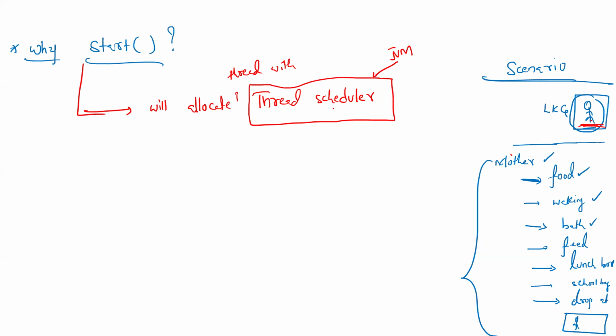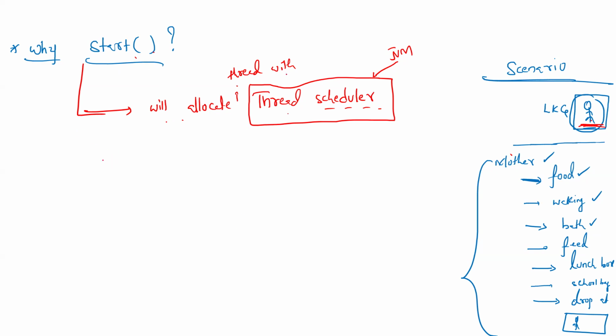The thread scheduler will schedule the threads depending on the priority. If somebody's thread priority is higher, then preference will be given to that. If the thread's priority is lower, then less preference will be given. So our thread has to be scheduled with the thread scheduler. Who will do that? It is the start method. The start method will allocate the programmer defined thread with the thread scheduler.